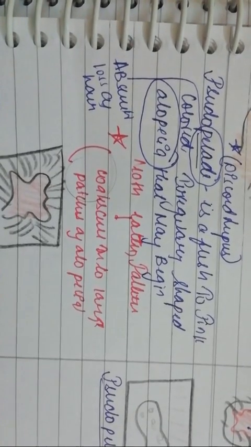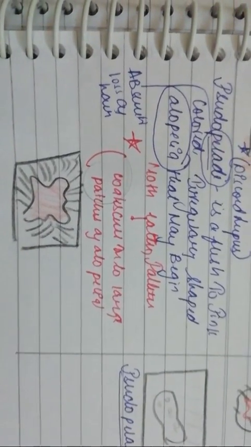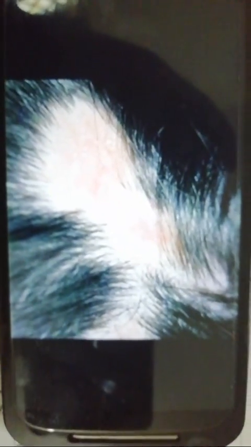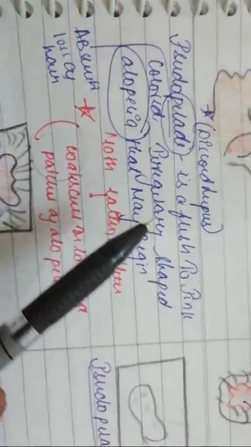Yes. So if you observe here, suppose this is the scalp, right? I got it now. So you can look at this. Let me focus that. You can observe here, this is alopecia, loss of hair, and this is pink in color, right? You can look at this, it's pinkish. I think you cannot see it properly, but this is pink, right? So this is known as pseudopelade. So just remember the pseudopelade.